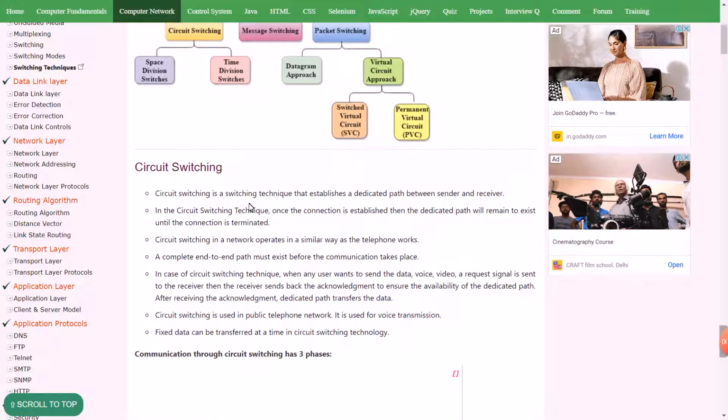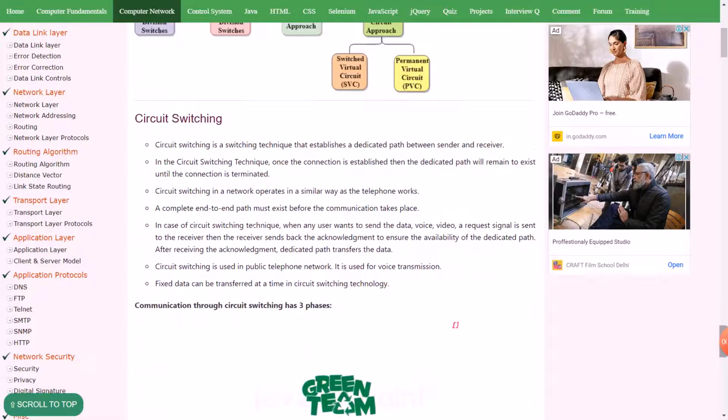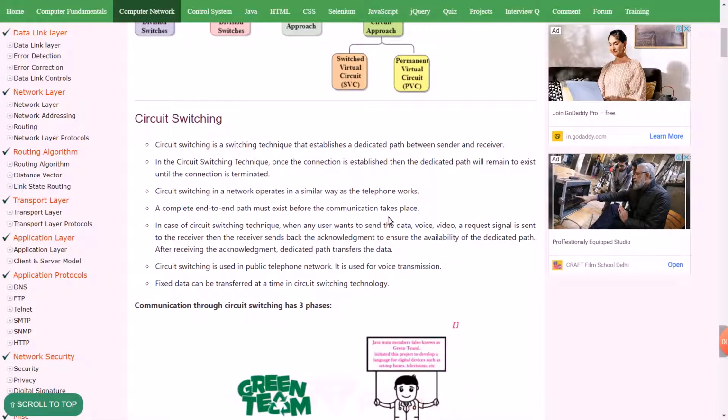Circuit switching. Circuit switching is a switching technique that establishes a dedicated path between sender and receiver. In the circuit switching technique, once the connection is established, the dedicated path will continue to exist until the connection is terminated. A circuit switching network operates in a similar way to the telephone network. A complete end-to-end path is required before the communication takes place.